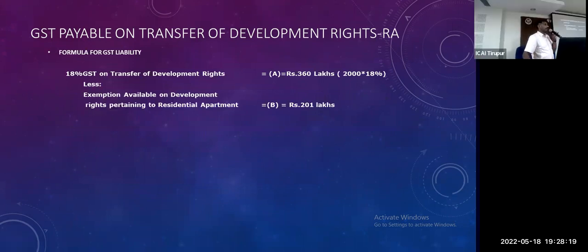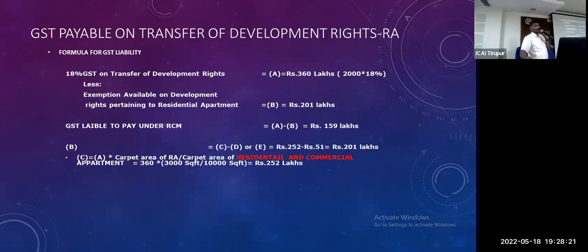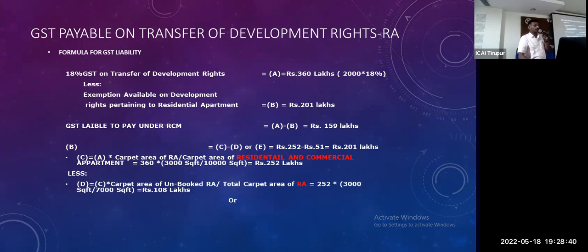So again, we have to fit our formula. At 18% development rate, flatly we have to pay 3.6 crore. Out of this, first we move to residential and commercial. 30 plus flat into 100 square feet, 3,000. Total residential and commercial, 30 plus 70, 100. So we have to calculate at 252. This is our actual reduction.